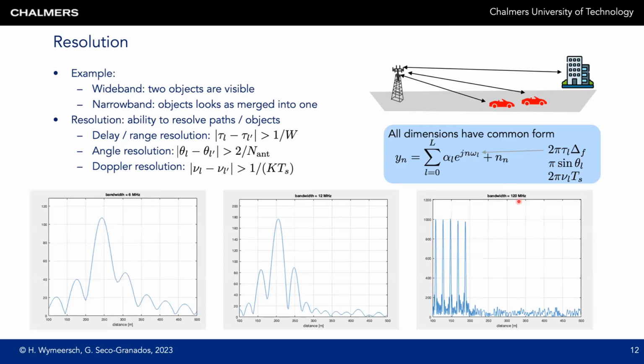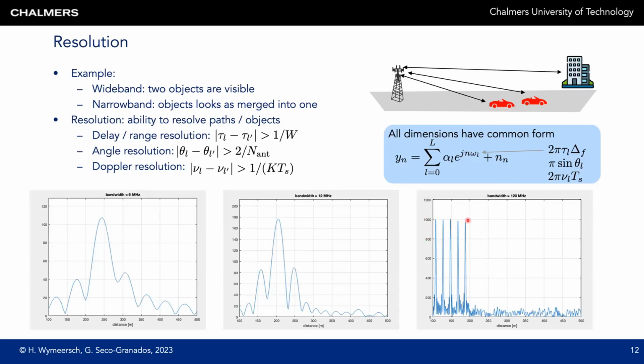When we reduce the bandwidth, but we have the same 5 objects present, this is what we will see as our range plot. So we see a pronounced peak here at 200, and then these side lobes, but we cannot say that there are 5 objects in the environment. The situation is even worse when we further reduce the bandwidth to 6 megahertz. So at most here we could say that there's 1 object in the environment. So this shows the impact of resolution. If we don't have resolution, there's not even a point to talk about accuracy. We can only talk about accuracy after we've resolved the multipath components.